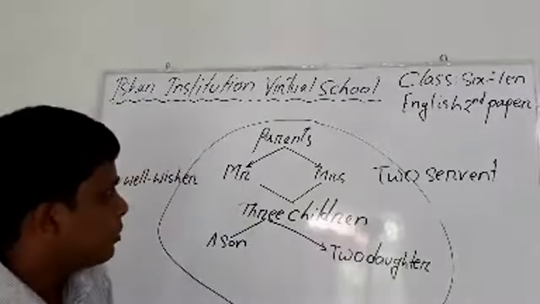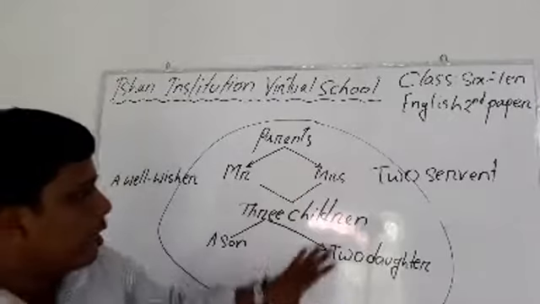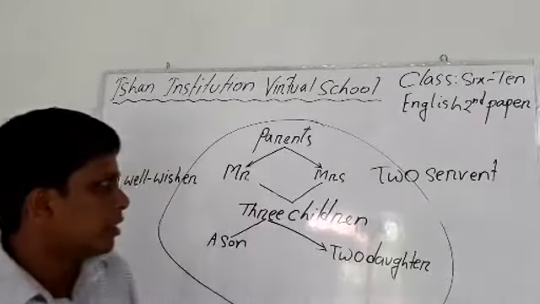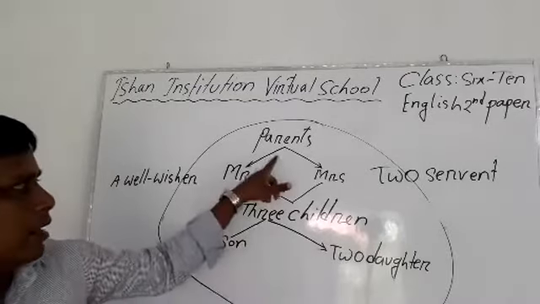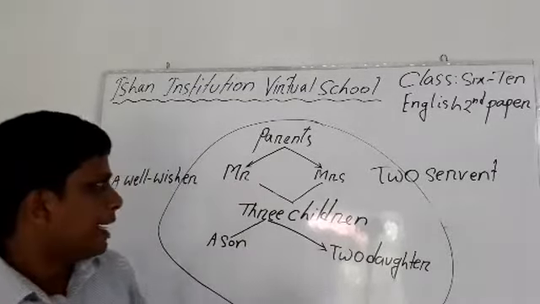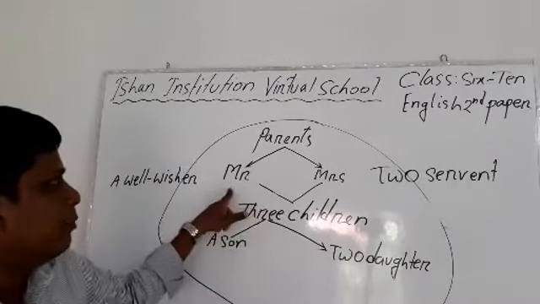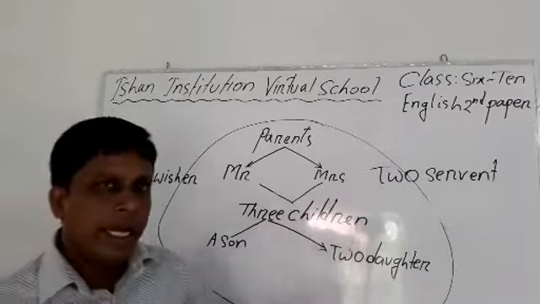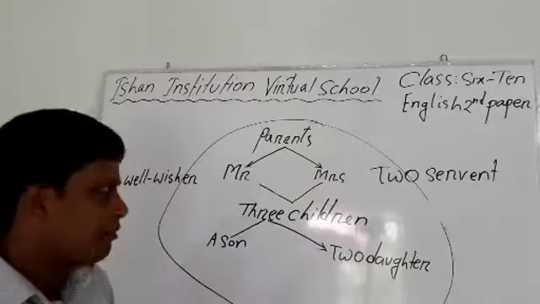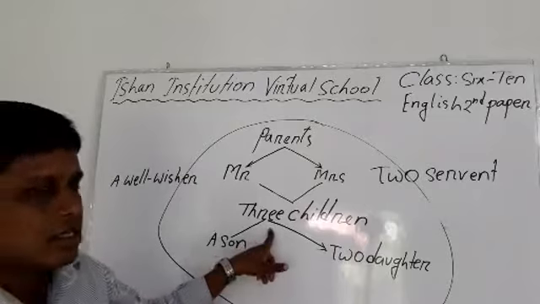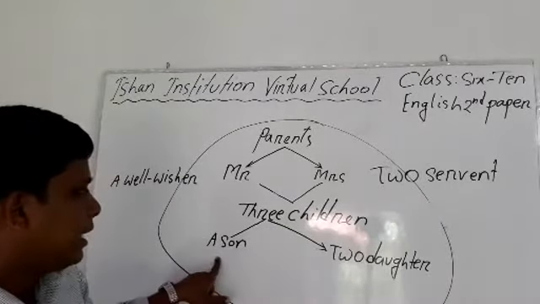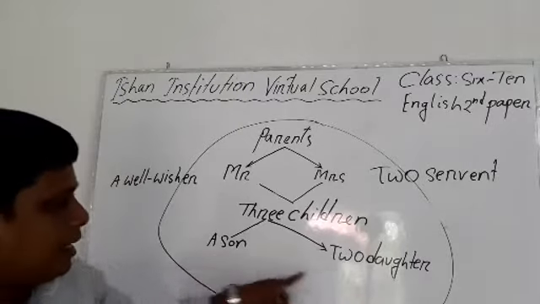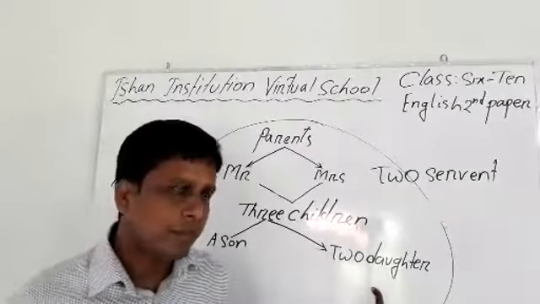Dear learners, you might have noticed that here I have written the names of a few members of that family. There is a couple in the family named Mr. and Mrs. The couple has three children. Among these three children, the family has a son and two daughters.